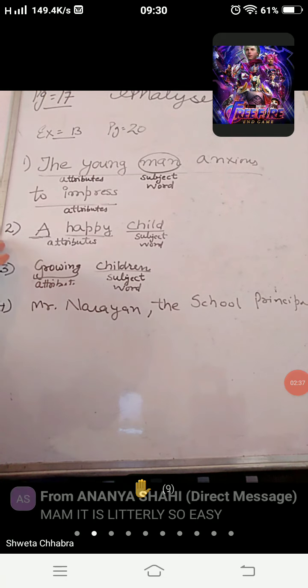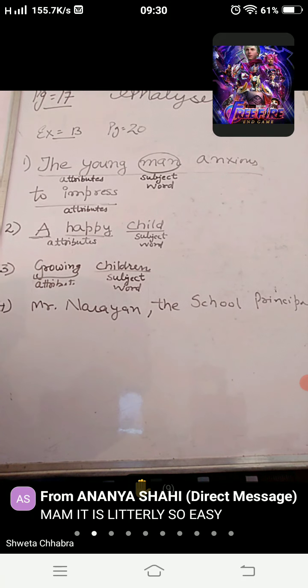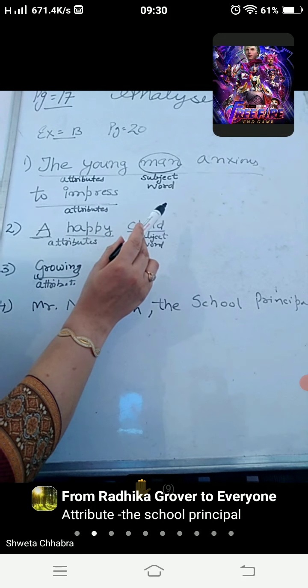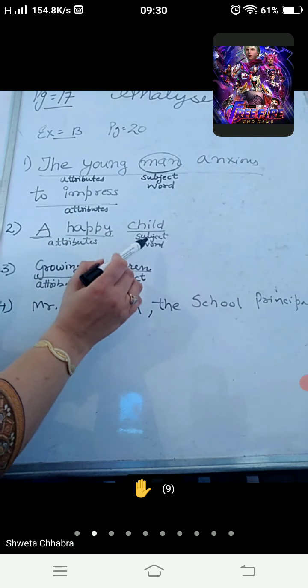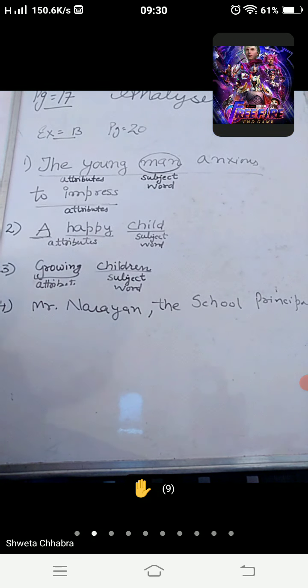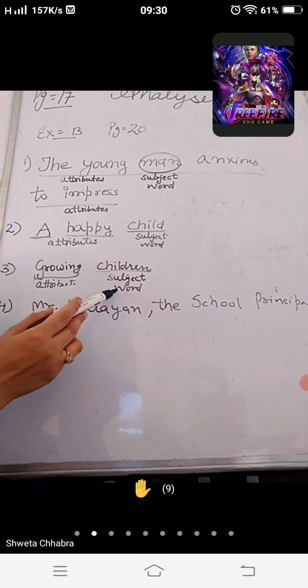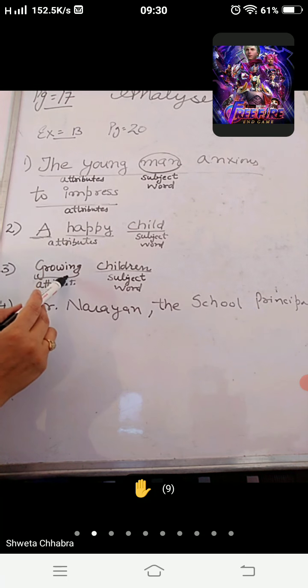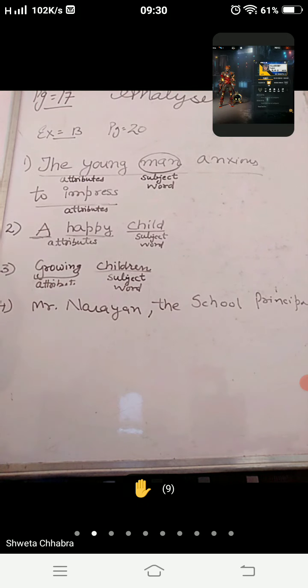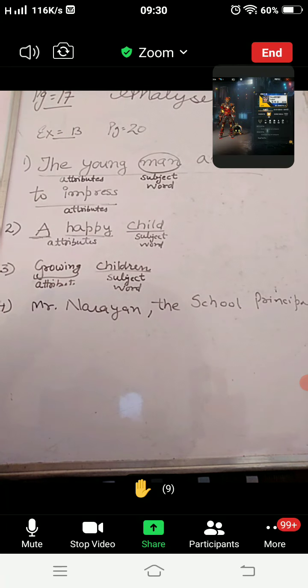So we have discussed first, second and third example. A young man, okay. So in young man, man was described as a subject word. In second, a happy child, child was described as a subject word, and a and happy both are its attribute. And in third, growing children, children was described as a subject word and growing was its attribute. And I have told you so many times that attributes can be an adjective, a participle, an infinitive, a pronoun, an article, or a phrase.